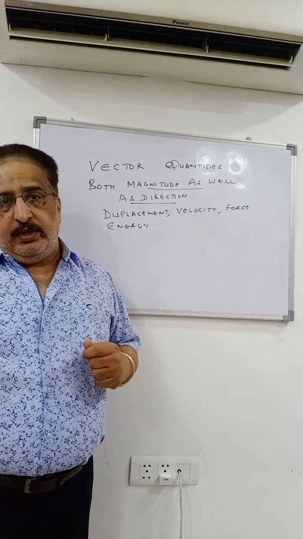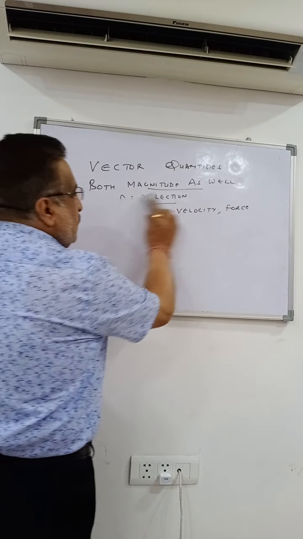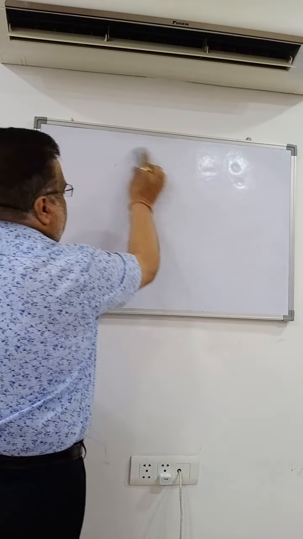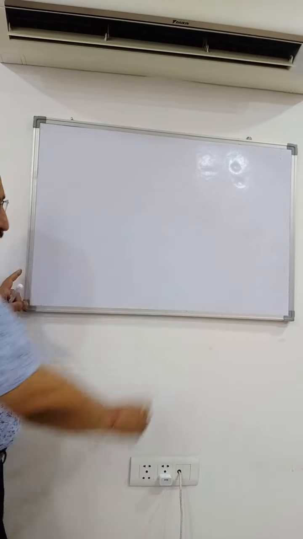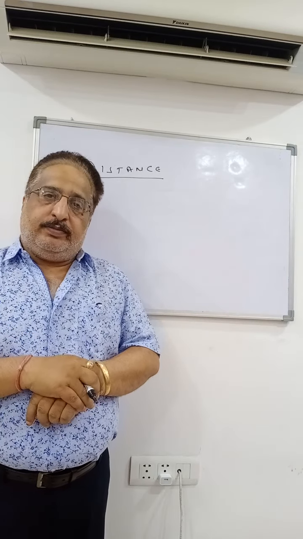Moving on to the next topic, we'll move on to distance. What is distance? Distance is the actual path traversed by the body between 2 points.